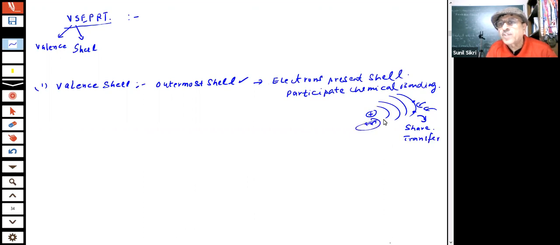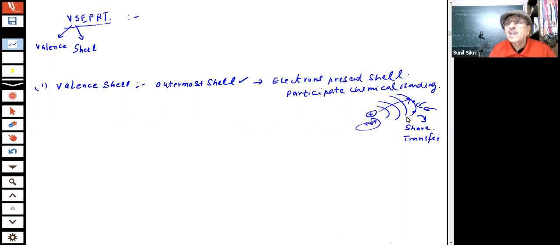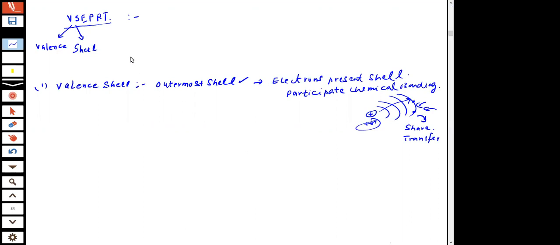The nucleus is positive charge, the electron is negative, so the nucleus is attracting the electrons towards itself. These electrons are farthest away from the nucleus, therefore they are the ones, students, who take part in the bonding. So we are going to calculate the valence electrons of the central atom in this case.